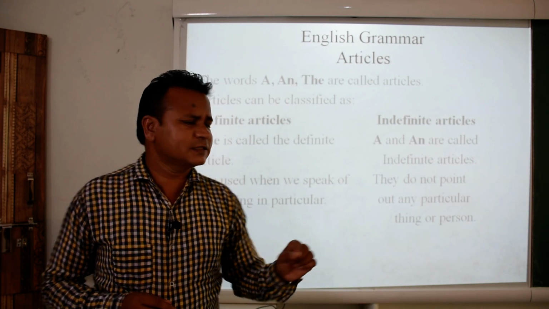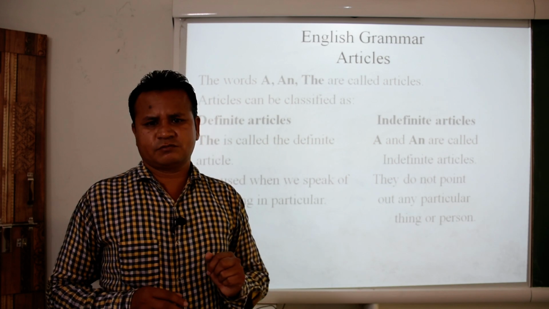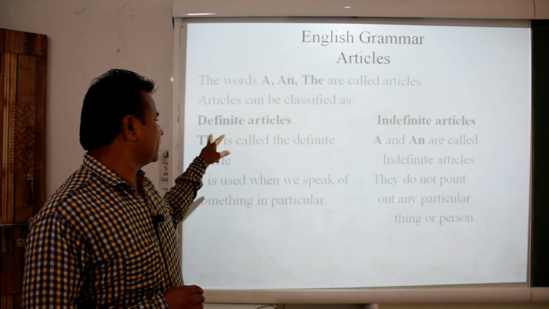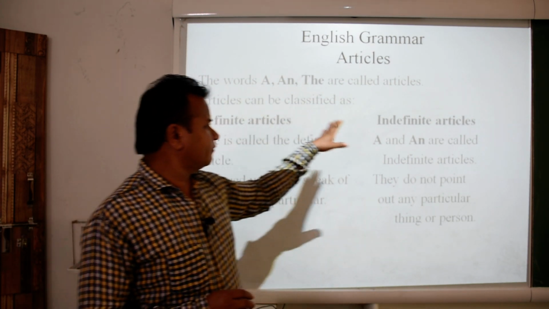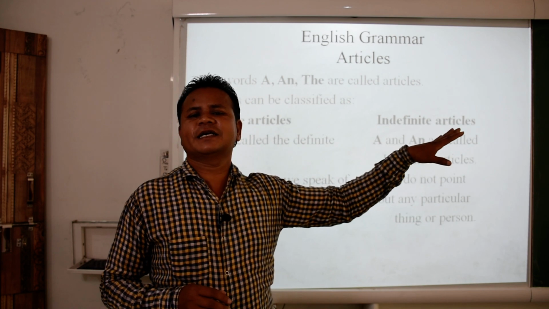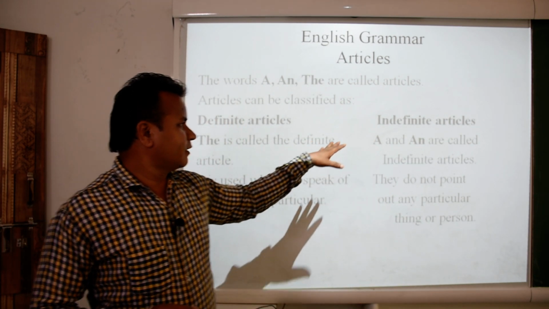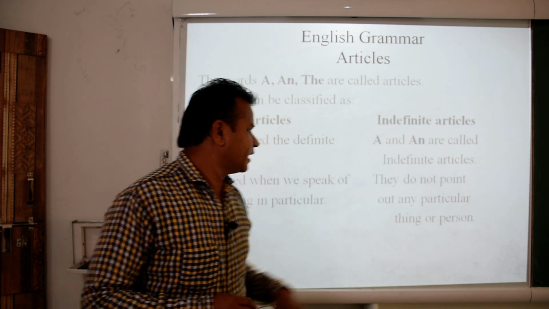Definite article means wherever you are quite sure, that is, confirmed, about what you are saying, that is definite. And if we talk about indefinite article, that means you are not sure, and that is why a and an come under indefinite article.